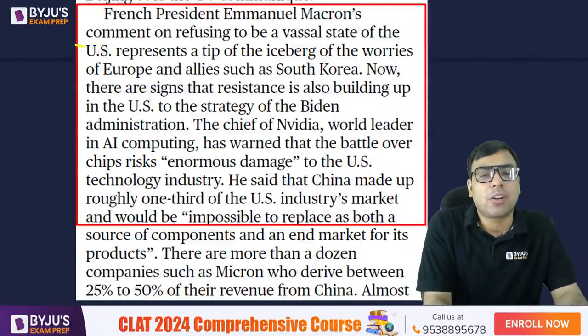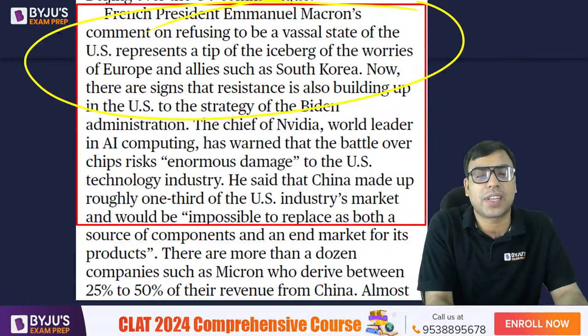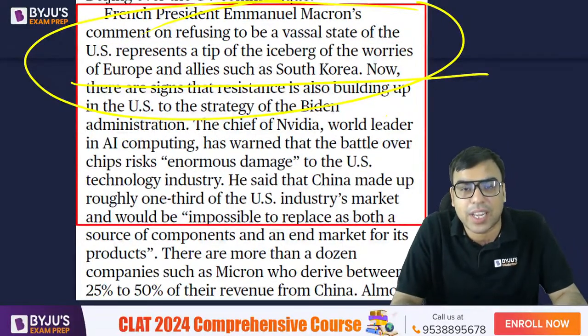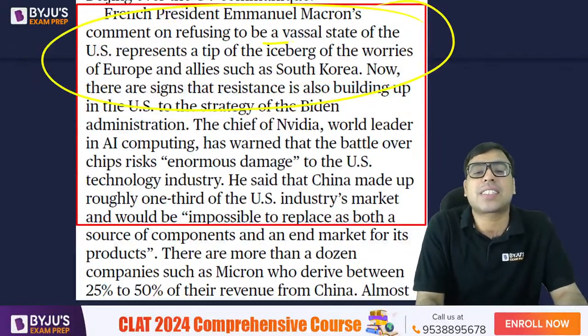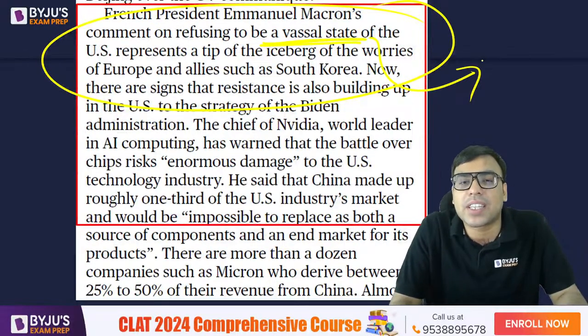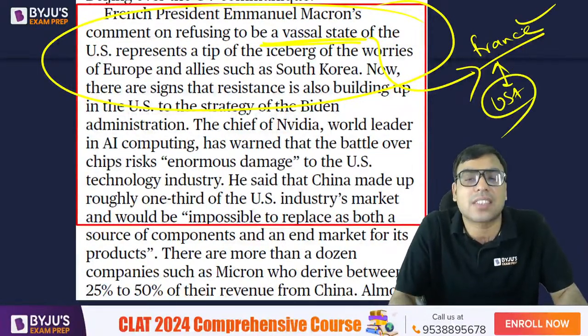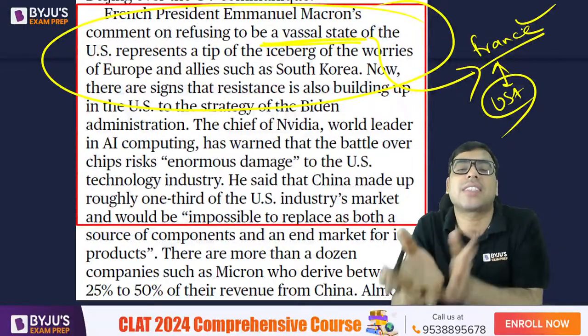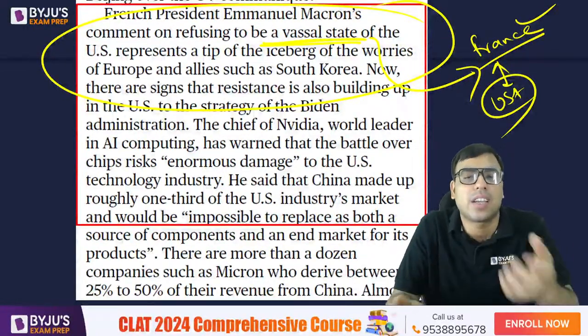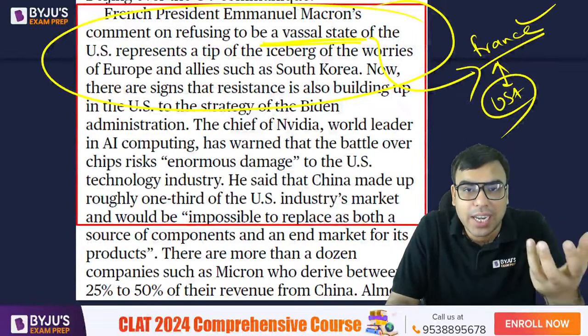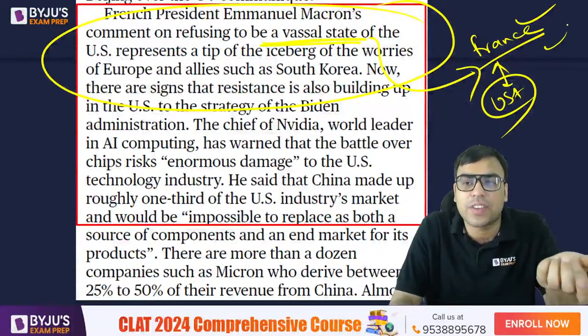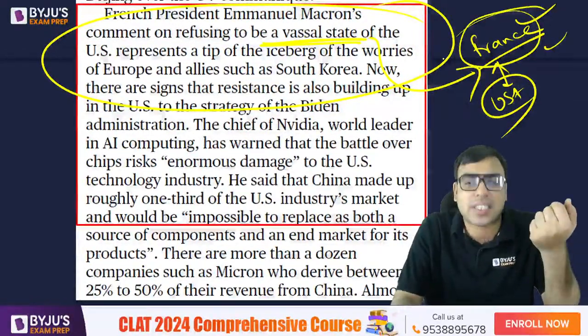French President Emmanuel Macron commenting on refusal to be a vassal state of US represents a tip of iceberg of the worries of Europe and allies such as South Korea and all. मतलब फ्रेंच प्रेसिडेंट ने ये कहा वैसाल स्टेट का मतलब है कि France will not follow each and everything what US will be saying, because France is not subordinate to US. France is having its own diplomatic, I can say, its own independence, or it is sovereign, so it will decide according to its own national interest.